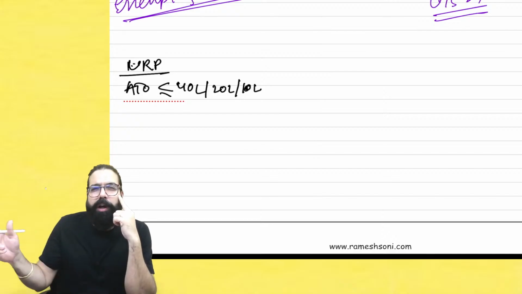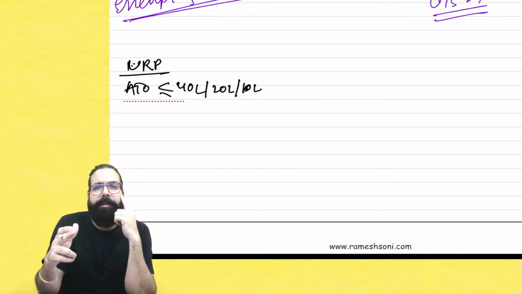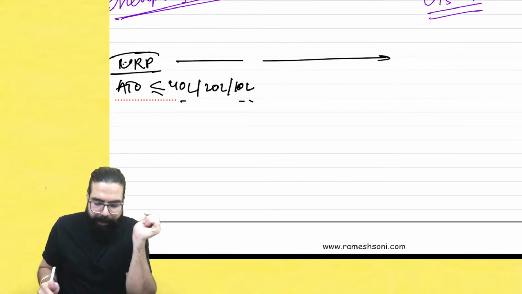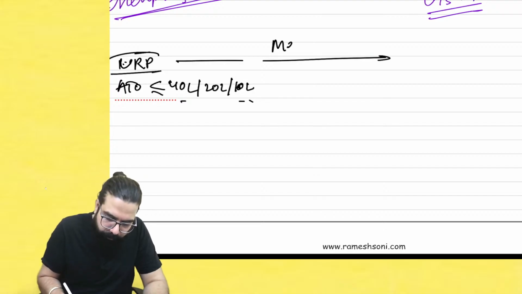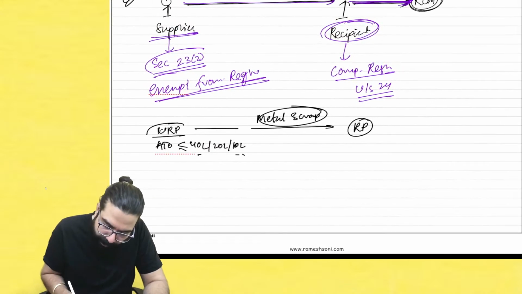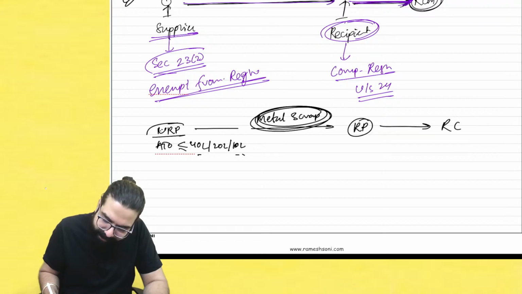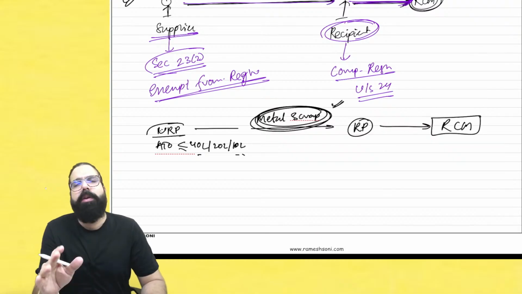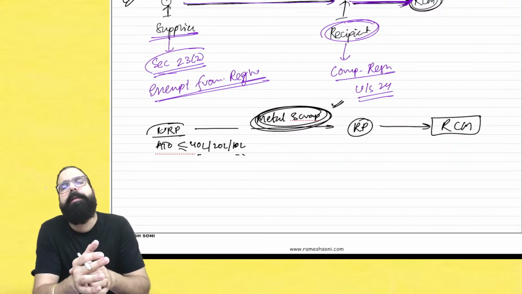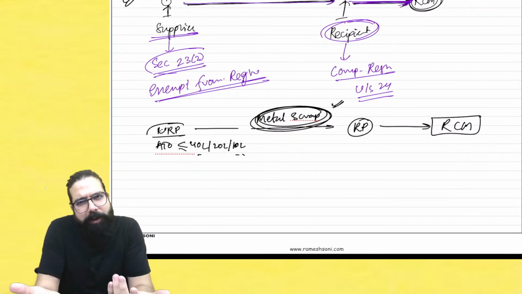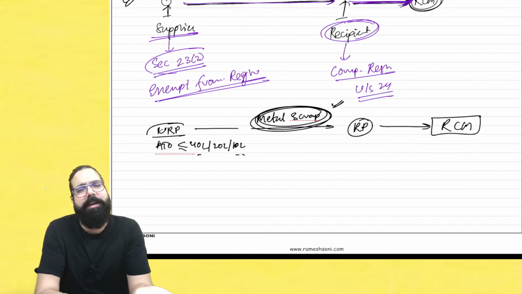Yes, sir. Telangana, Himachal Pradesh, you were told. So if I am an unregistered person and I am supplying metal scrap to a registered person, then the registered person has to pay GST under RCM on the metal scrap. This metal scrap is reverse charge with respect to goods. Reverse charge with respect to goods is not applicable for CA Intermediate. But still, to understand this amendment, you have to listen to the RCM entry with respect to goods.